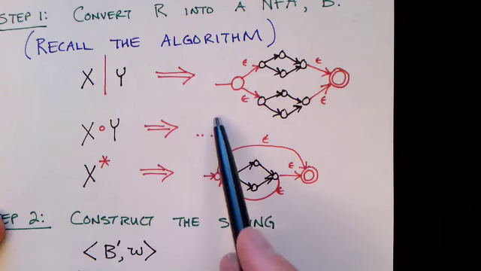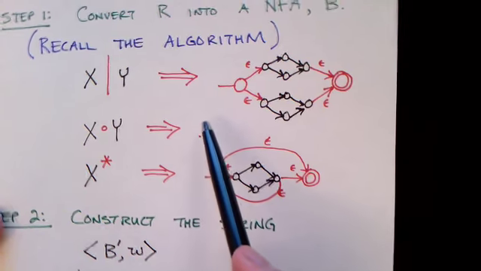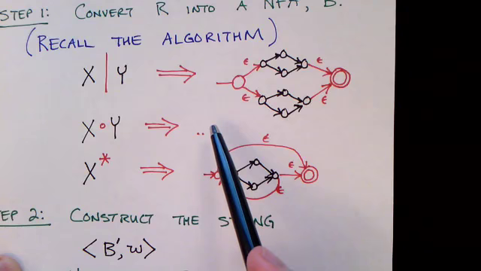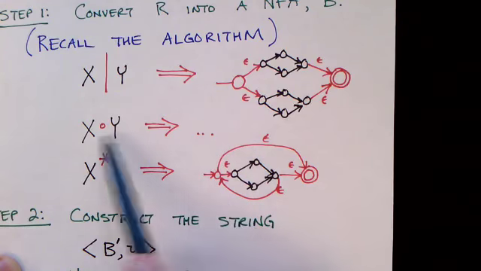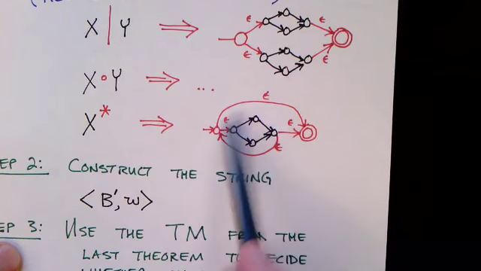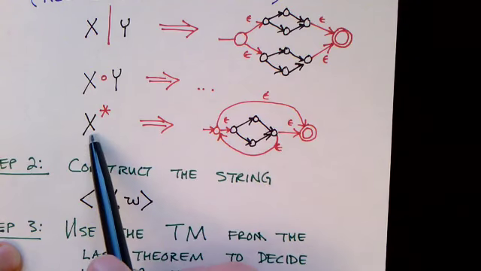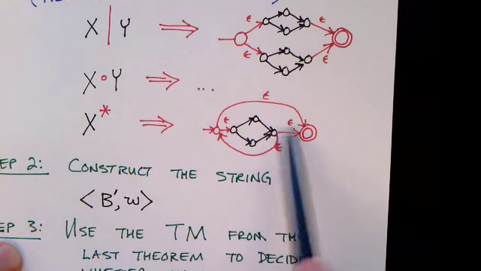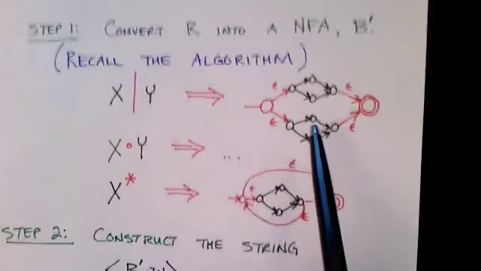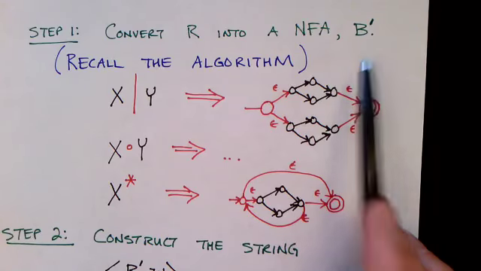And likewise for concatenation, we could show how we can concatenate two regular expressions, or more precisely how we can build a non-deterministic finite state automaton out of the non-deterministic finite state automata for the pieces, x and y. And then for star, there was also a way to build the non-deterministic finite state automaton, given that you know the non-deterministic finite state automaton for the sub-expression x. I can't remember the exact details, but it was something like this. And so we have an algorithm that will convert a regular expression into a non-deterministic finite state automaton, call it B prime.